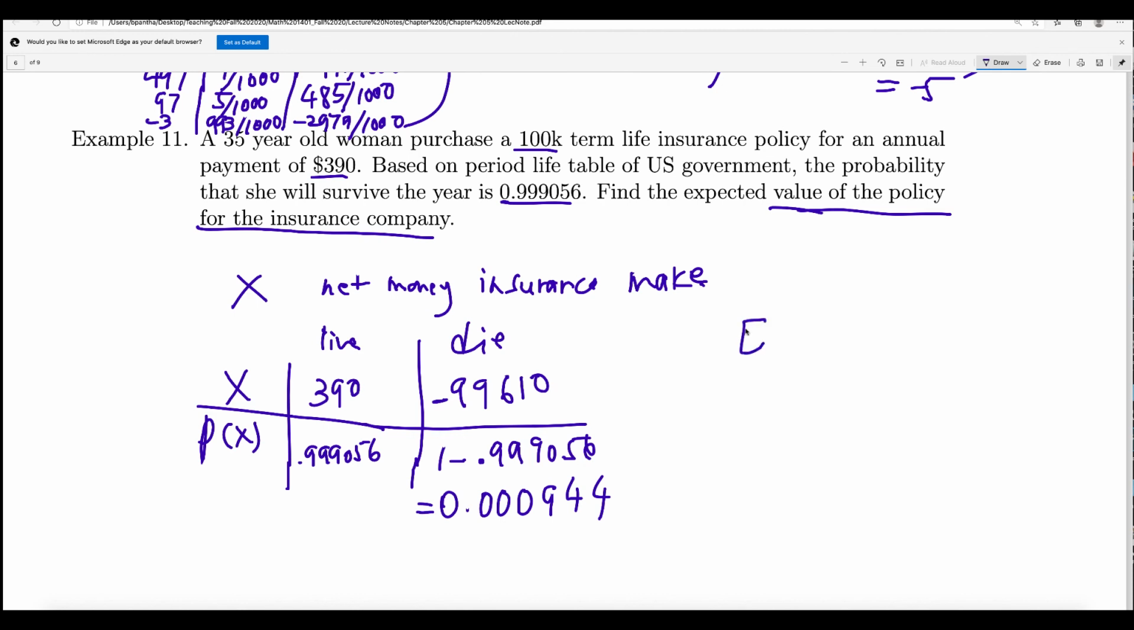Okay. Now what is the expected value of X? Basically you multiply these two and then that two and then add them. So that will be 390 times 0.999056, and then minus 99610 times 0.000944. That will be 295.6. 295.6 is the total money that the insurance company makes from that person. That is the average or the expected amount the insurance company makes from that person. Okay guys, thank you.